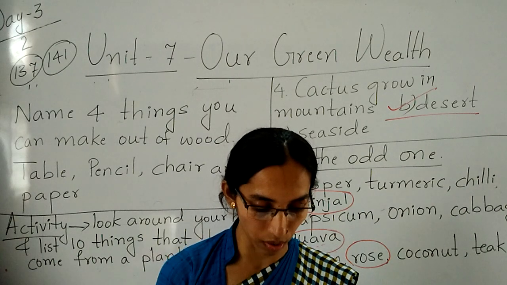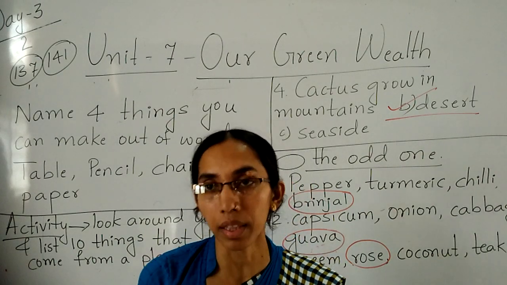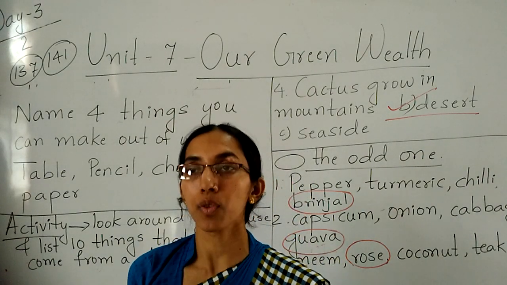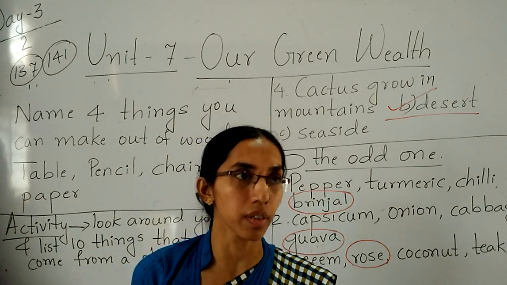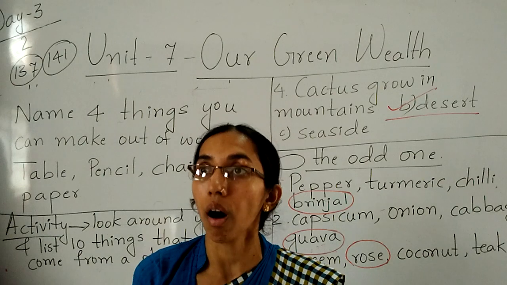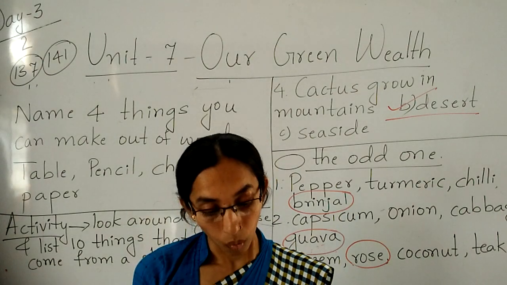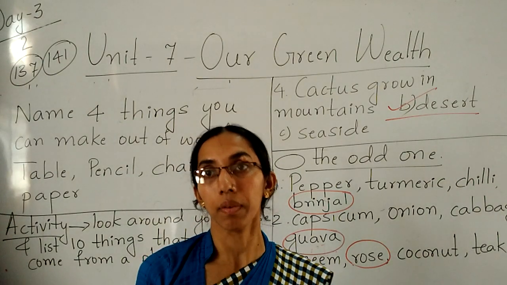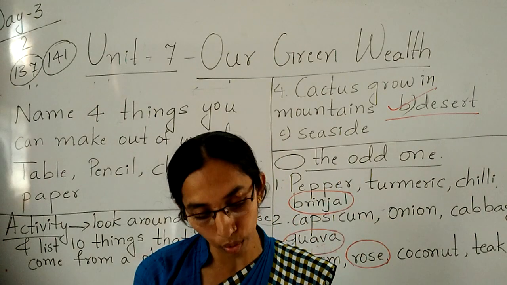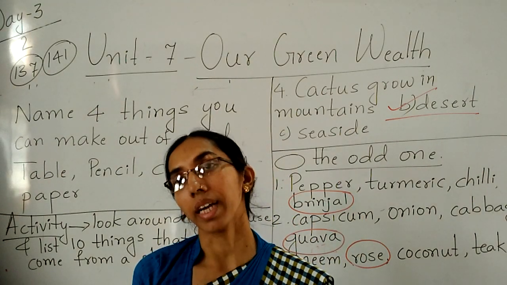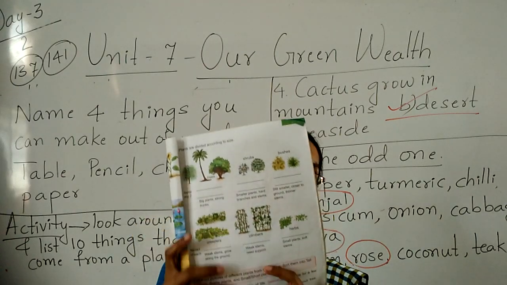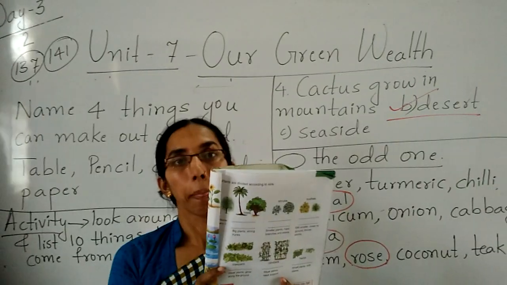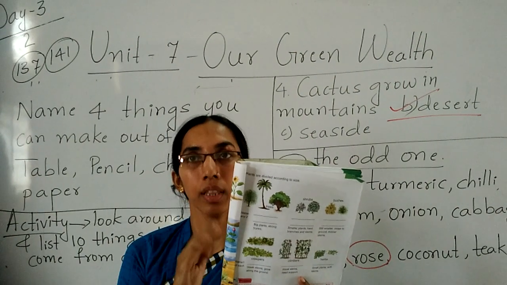Now what is your work, children? You have to read this lesson, and the textbook work is very important because all the images and pictures I can't draw on the board. So whatever textbook work I am giving in this video, you have to copy down in the textbook. Okay children, everything I have given you have to do in the textbook.